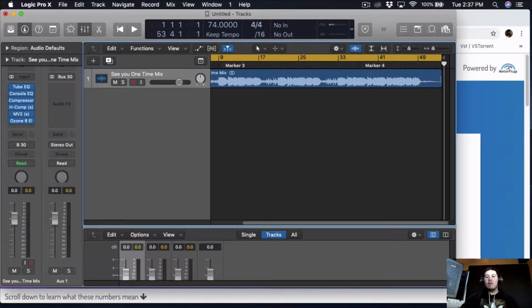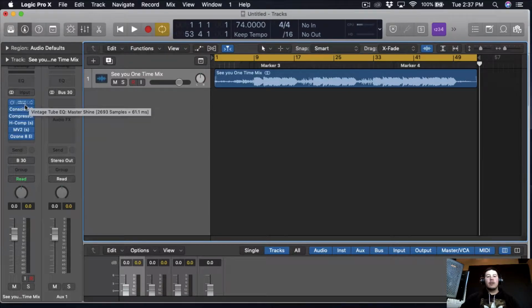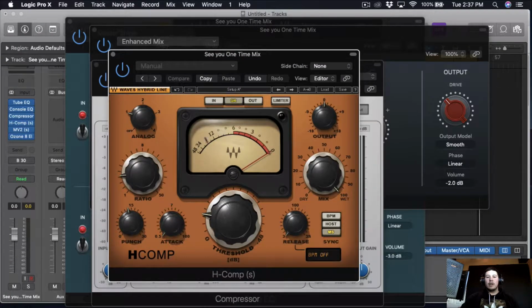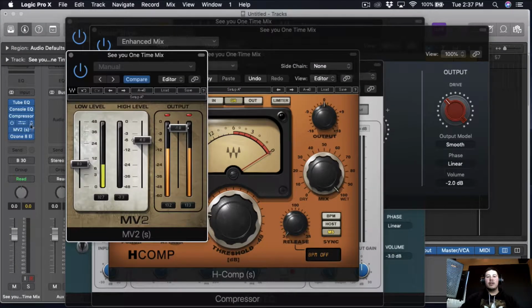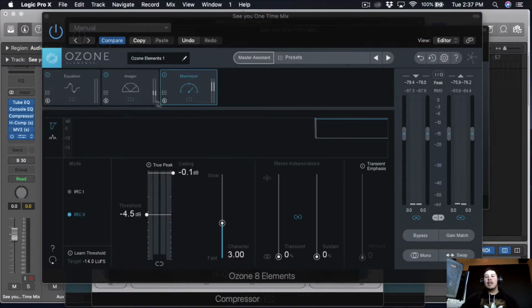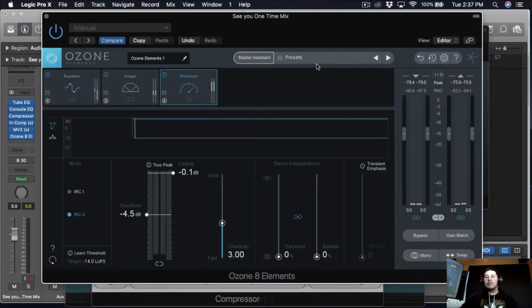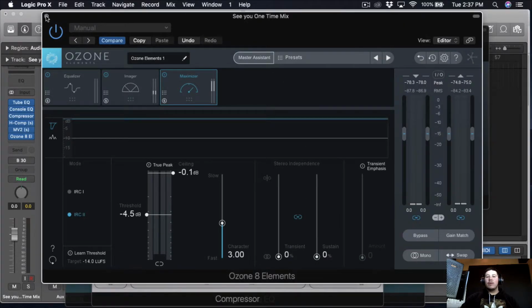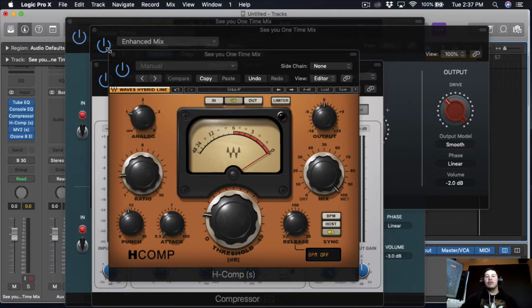So this is pretty much how I master my songs, and I just pretty much use these 2 EQs, and then I compress it to get the peaks, and then I use this one for color, and then I pretty much add a limiter. If I wasn't going to use Ozone 8, I would just push this more, or I'll bring up the volume through probably the compressor here or any other way to bring up the volume. But since I like using Ozone 8 and I like using the preset of adaptive dynamics, that's why I always use Ozone 8. But if I wasn't, then I'll just push the volume up another way.